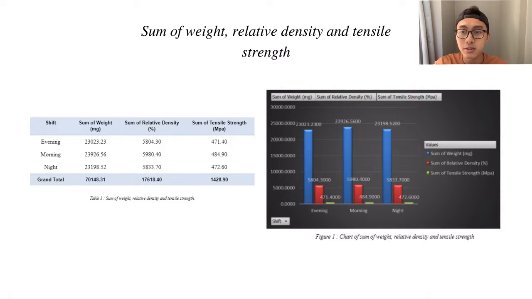we have made is based on the sum aspects, where we have calculated the sum of weight, sum of relative density, and sum of tensile strength using pivot tables by using Excel software. Then we compare the result based on the evening, morning, and night, which depends on the shift, using pivot chart. And from the result, we can clearly see that morning shift is having the highest production, which is proved graphically from the summation of weight for morning shift.